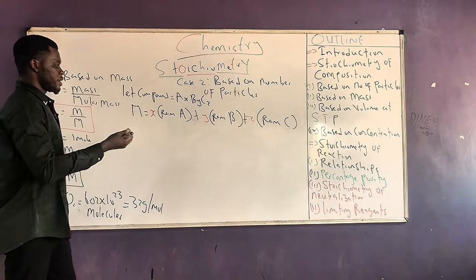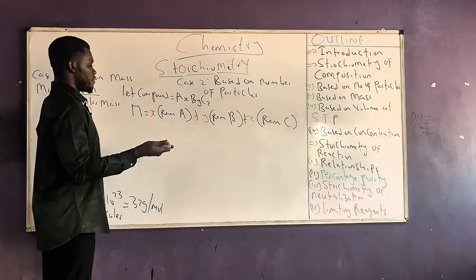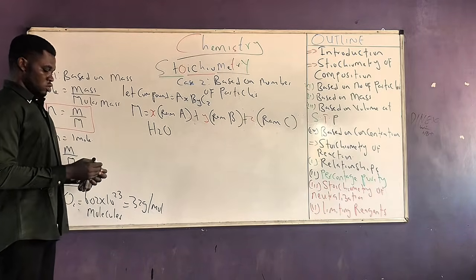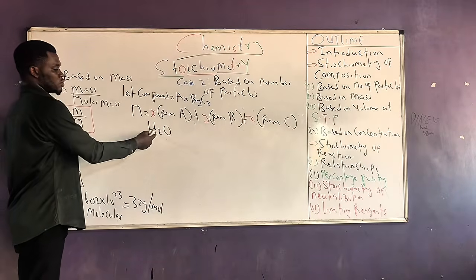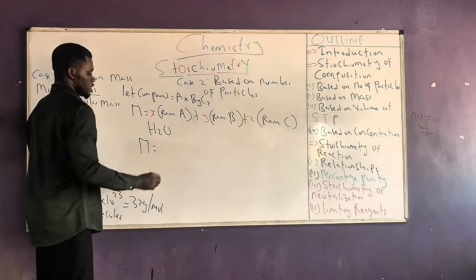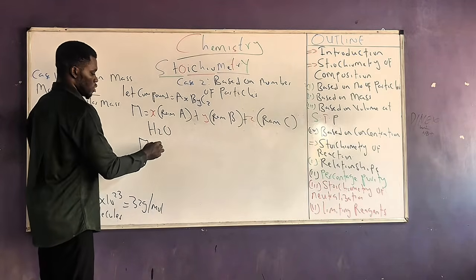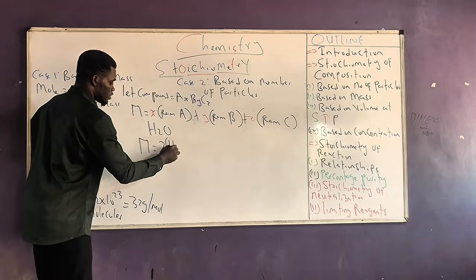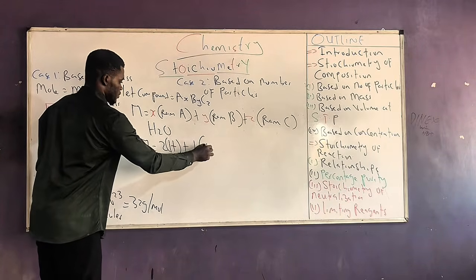So let's assume, determine the molar mass of, let's say, hydrogen, or rather water. Let's use water, for instance. So H2O, meaning that there are 2 atoms of H and 1 atom of oxygen. What becomes the molar mass? The molar mass will be equal to 2 hydrogen plus 1 oxygen.